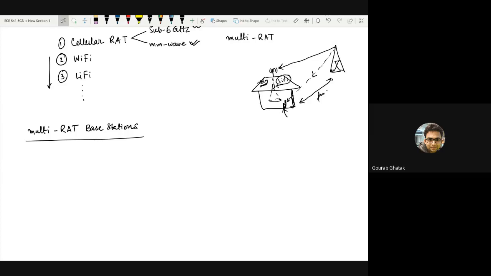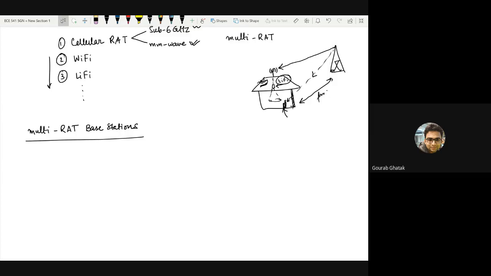By the way, coincidentally, your microwave oven also uses a similar frequency. If you are streaming a video and you put your mobile phone on top of your microwave, especially an old one which is leaking some radiation, and you start your microwave to heat some food, you would see some interruption in your Wi-Fi services.